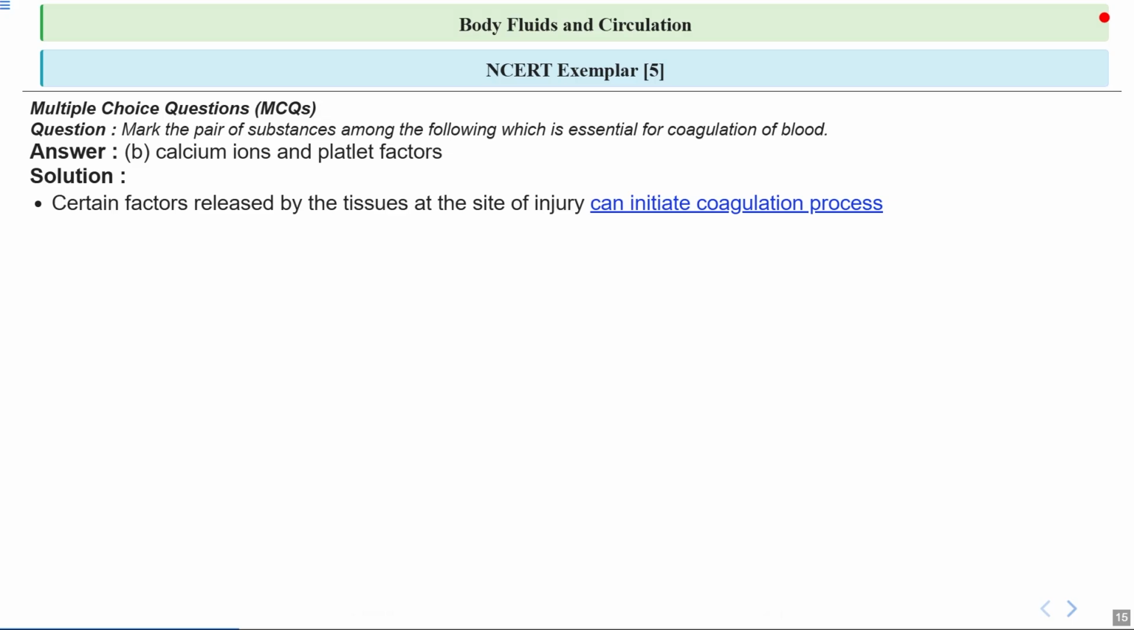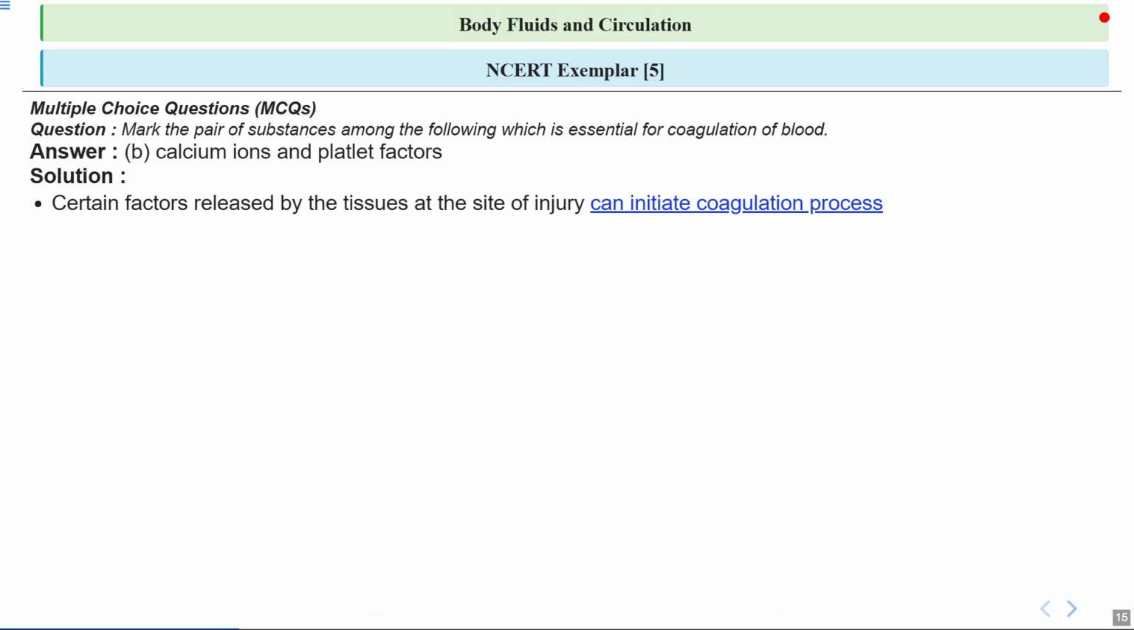I've already talked about this. The main ion which is responsible for coagulation of blood is calcium ion, and in coagulation of blood, a series of reactions takes place. These reactions are caused by the platelet factors. So the correct option is option B, that is calcium ions and platelet factors.